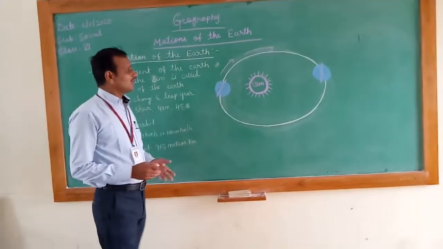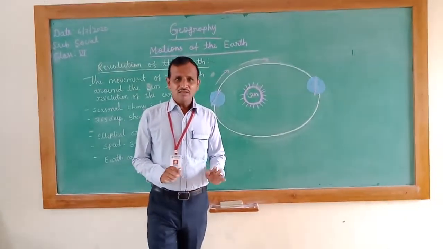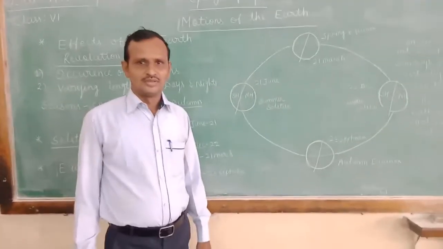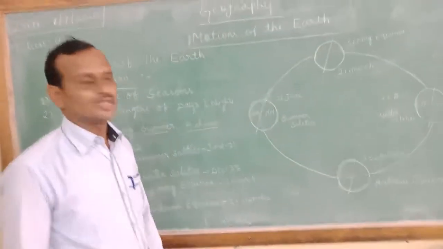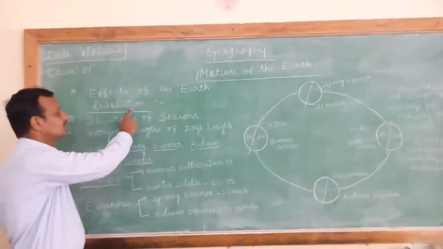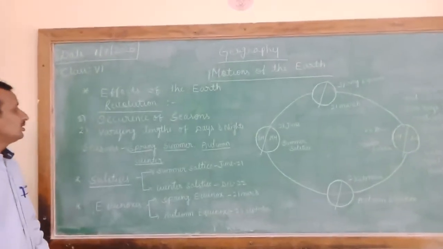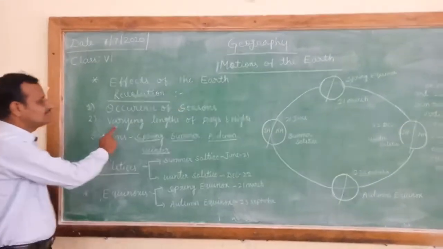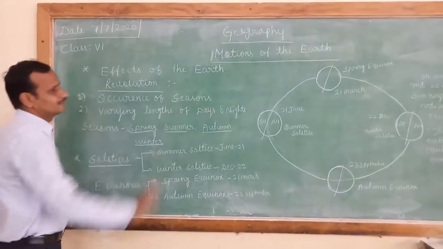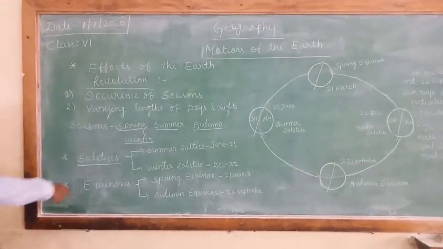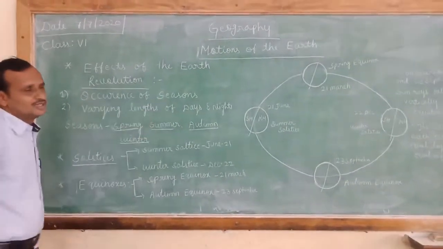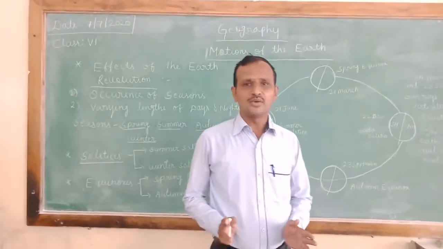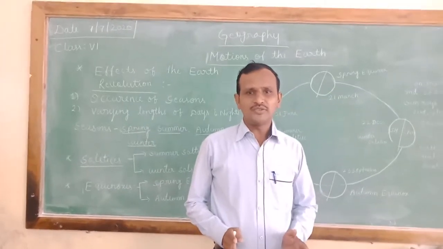Now let us go to the next topic, the effects of the earth's revolution. The first effect is the occurrence of seasons. The second one is the varying length of days and nights. Let us discuss one by one. First, the occurrence of seasons. Children, I already told you the main effect of earth's revolution is the occurrence of seasons. Usually we have 4 seasons.